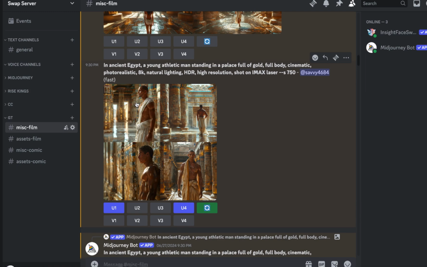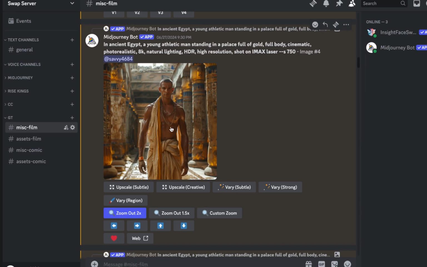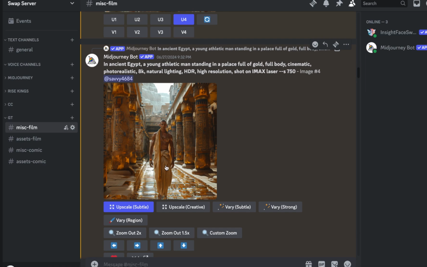The problem with this one later on was that he was not facing the camera from the front, so from the side it's a bit difficult to use a tool we're going to use later on called face swap. But I like this one at the bottom, so I chose that one and zoomed out of it, and then I used this and upscaled it so that I can later easily zoom in without losing quality.